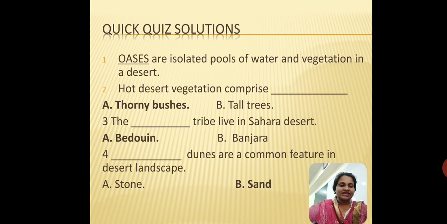So let's look at the solutions once again. Oases are isolated pools of water and vegetation in a desert. Please remember the spelling. Hot desert vegetation comprises thorny bushes. The third one, the Bedouin tribe live in the Sahara Desert. And the fourth one, sand dunes are a common feature in the desert landscape.